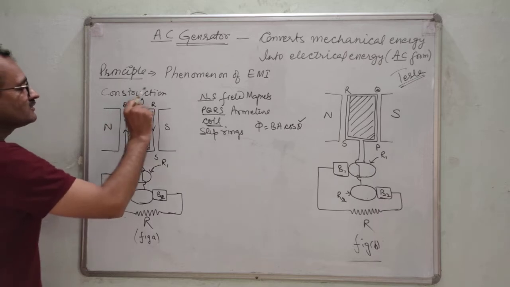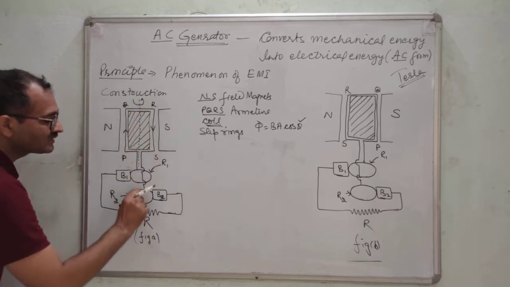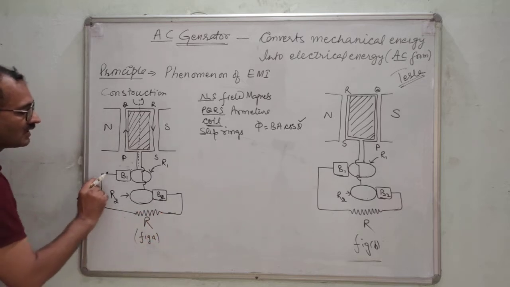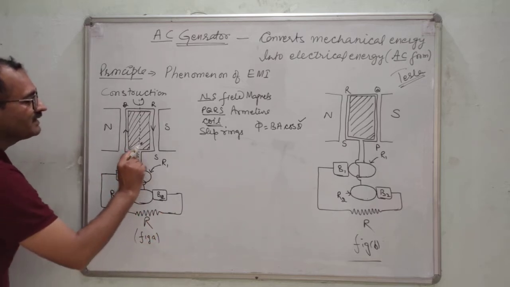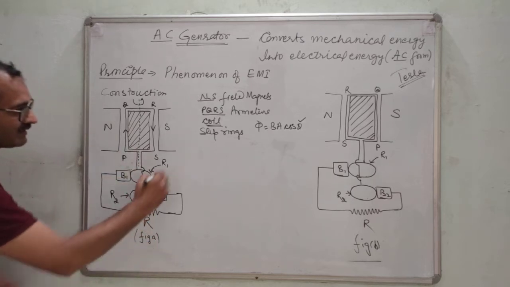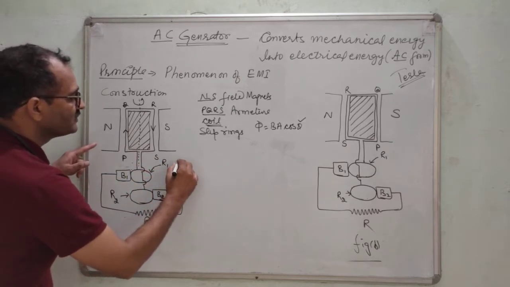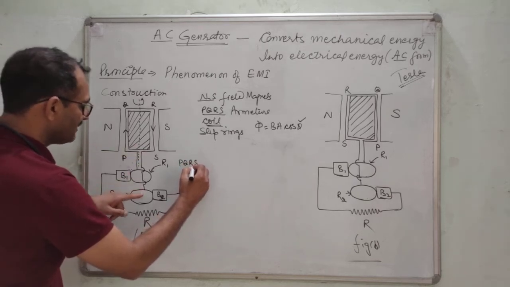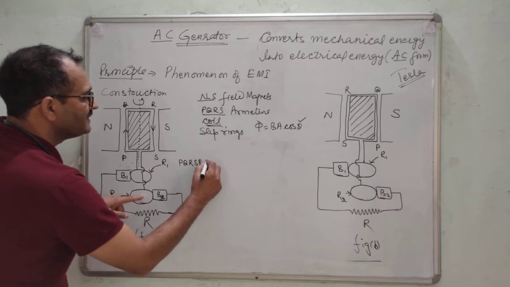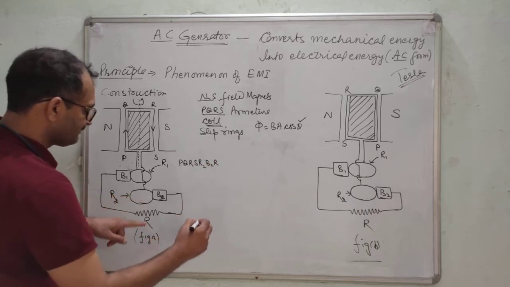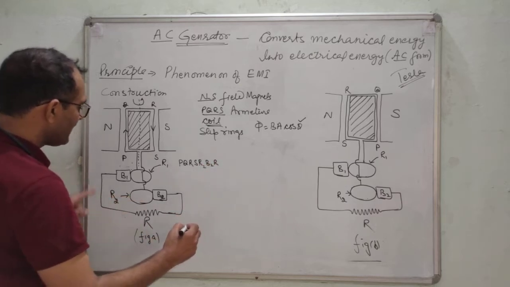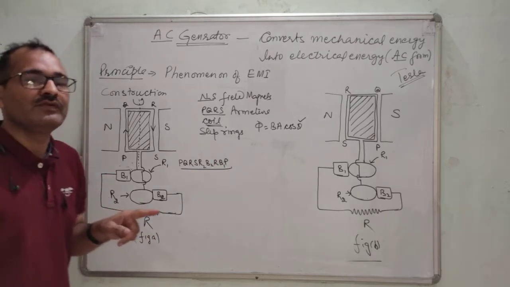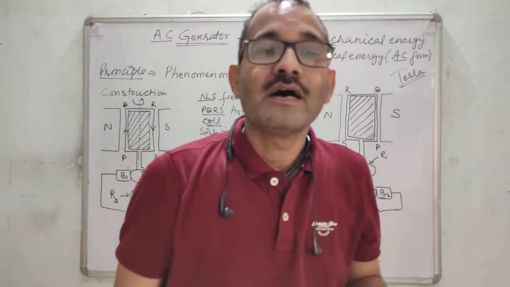P to Q, Q to R, R to S, S to B2, B2 to R, R to B1, B1 to P, like this. How will the current flow in this loop? P to Q, Q to R, R to S, then R2, then B2, then R, then B1, and then P. This will be the cycle of current due to Fleming's right hand rule.